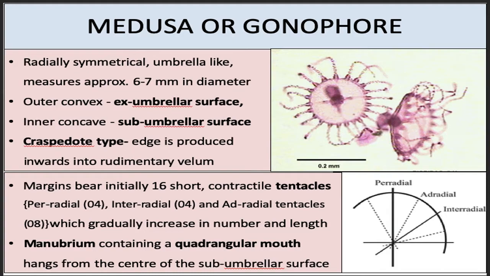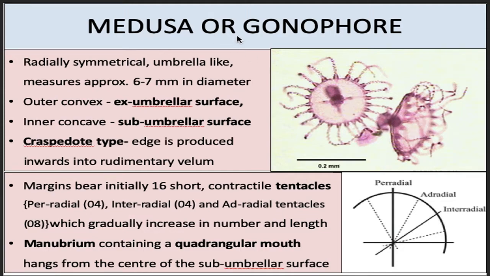The next structure in the colony of Obelia is medusa and also known as gonophore. The medusae are radially symmetrical umbrella or bell-shaped structures which measures approximately 6 to 7 millimeter in diameter. This is a medusa in oral view and this is a medusa in lateral view. The outer convex structure is known as exumbrellar surface and the inner concave surface is known as subumbrellar surface.